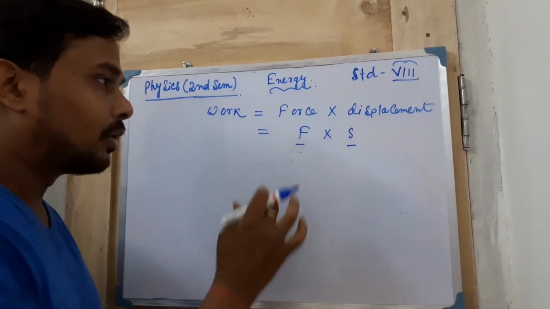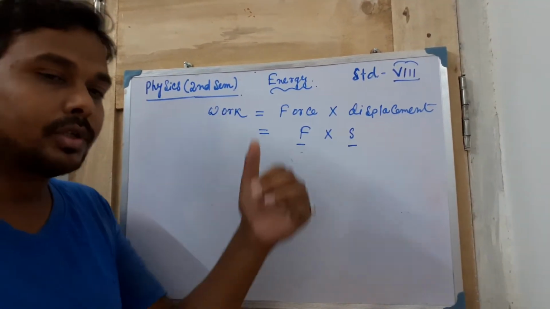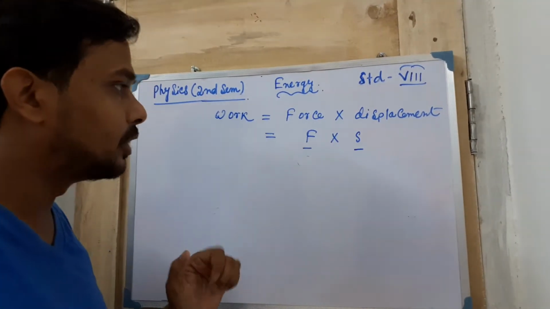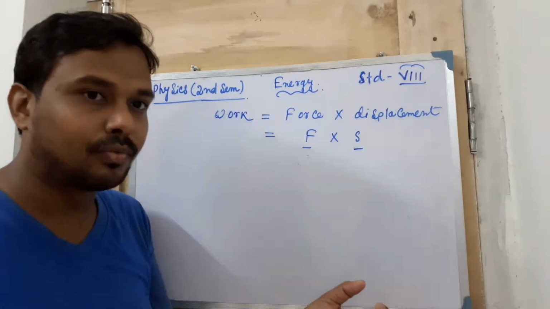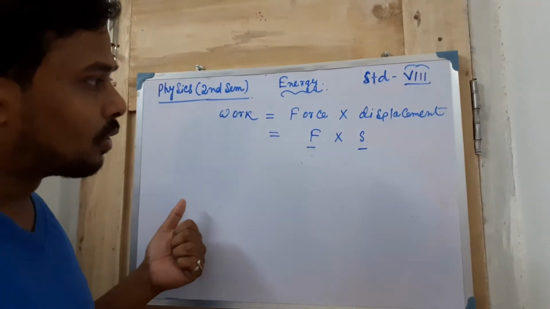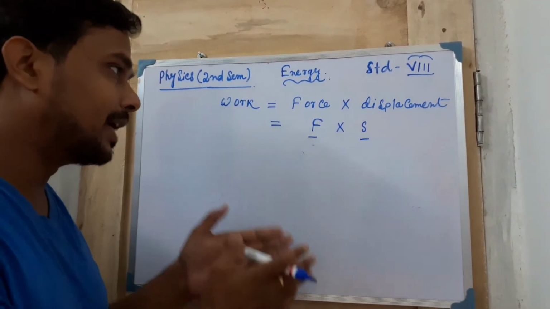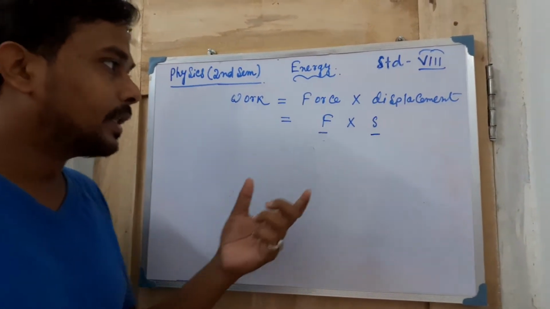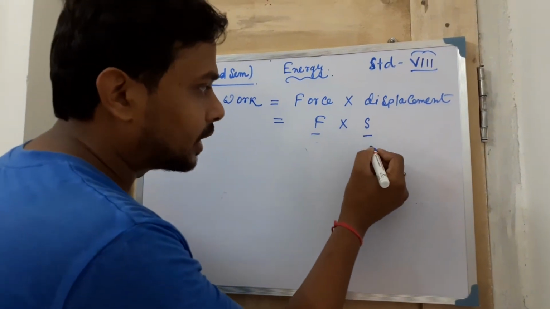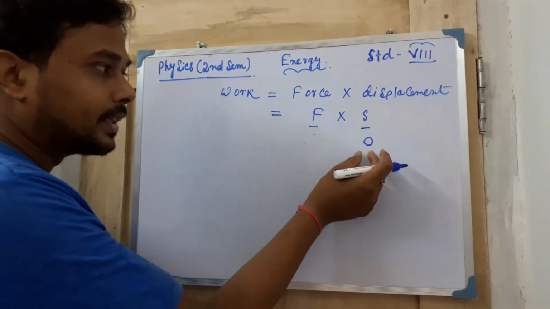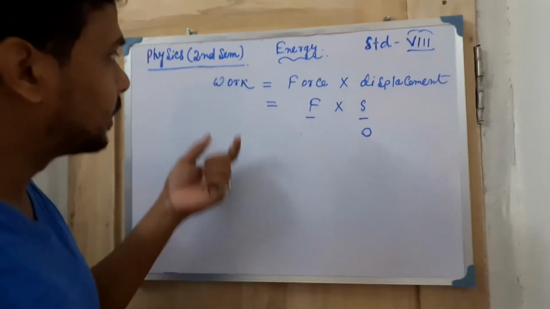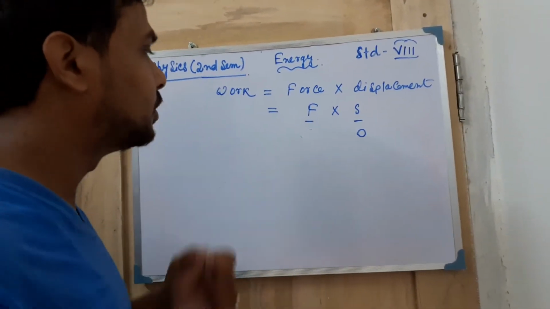Similarly, take any wall which is stationary in a particular place. You have given an enormous amount of force to it, but that wall is not able to move, it just remains in its own position. Then the displacement will be equal to 0. When the displacement is equal to 0, then definitely the work is also equal to 0.